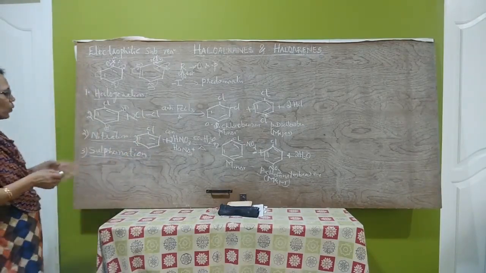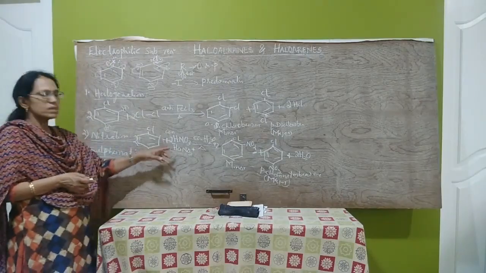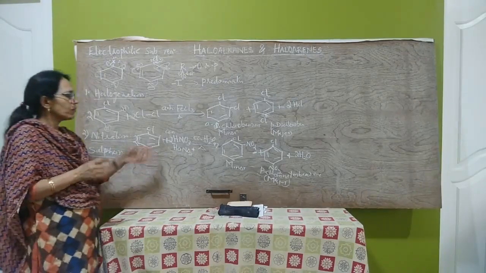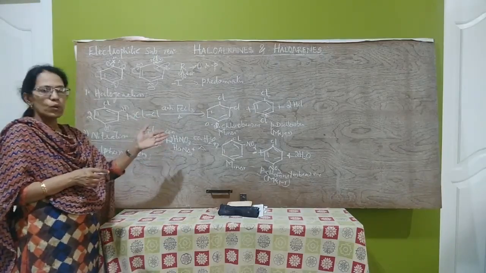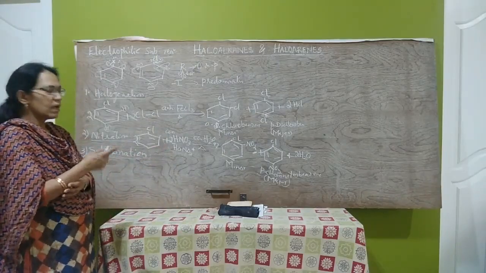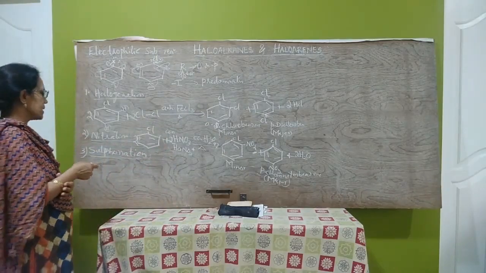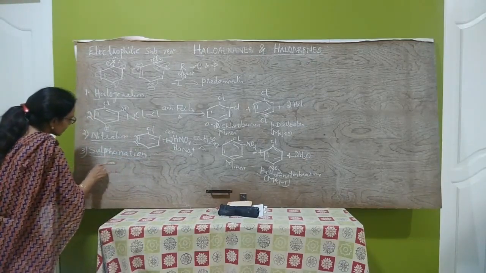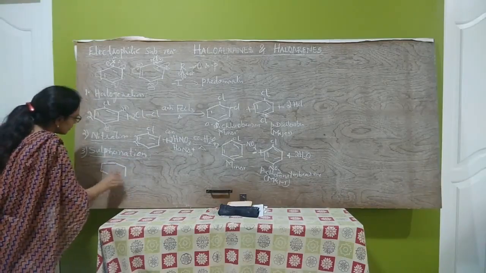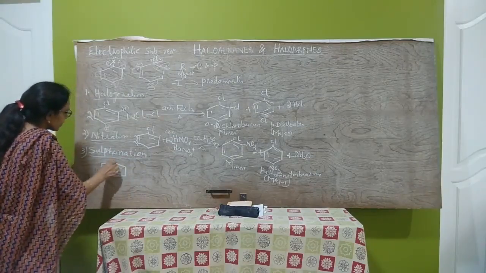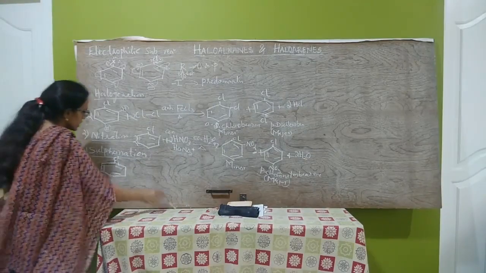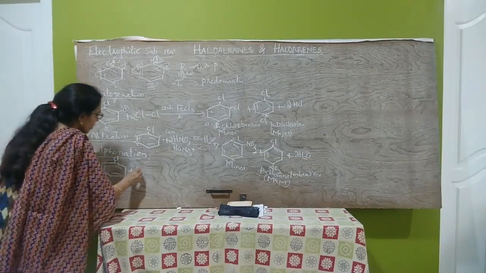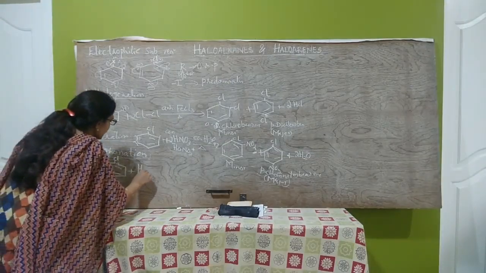Sulfonation means when chlorobenzene is heated with concentrated sulfuric acid, a mixture of orthochlorobenzene sulfonic acid and para-chlorobenzene sulfonic acid are formed. That is, when chlorobenzene is heated with concentrated sulfuric acid.